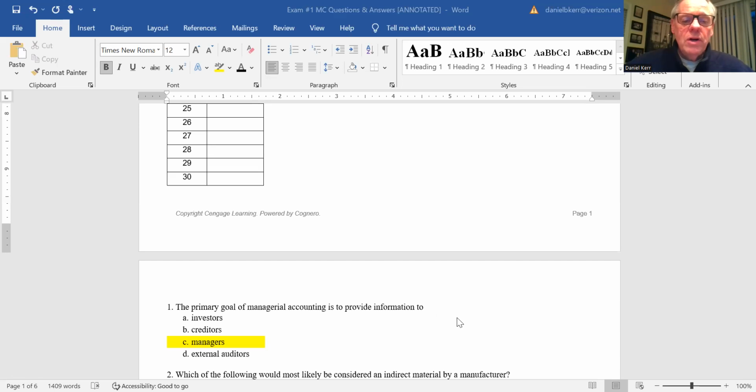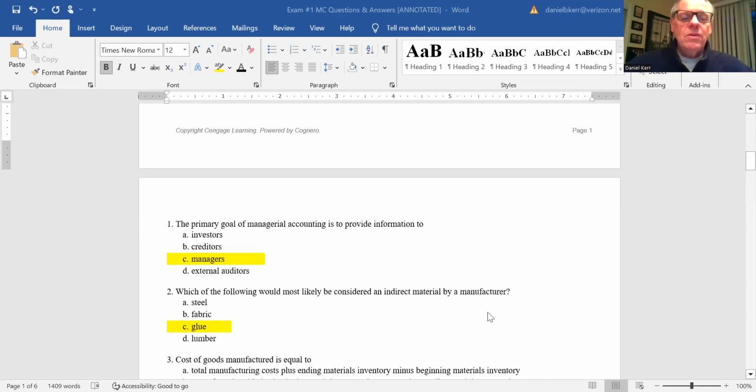Primary goal of managerial accounting. These go in chronological order, so we go chapter 1, chapter 2, chapter 3, chapter 4. Starting with chapter 1, the primary goal of managerial accounting is to provide information that is useful to managers. So the correct answer there is C.